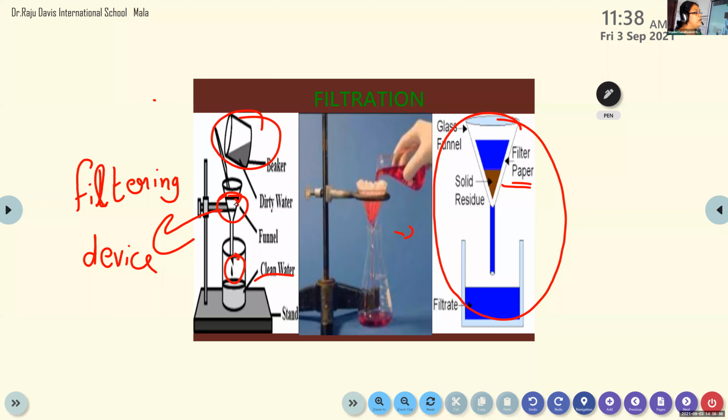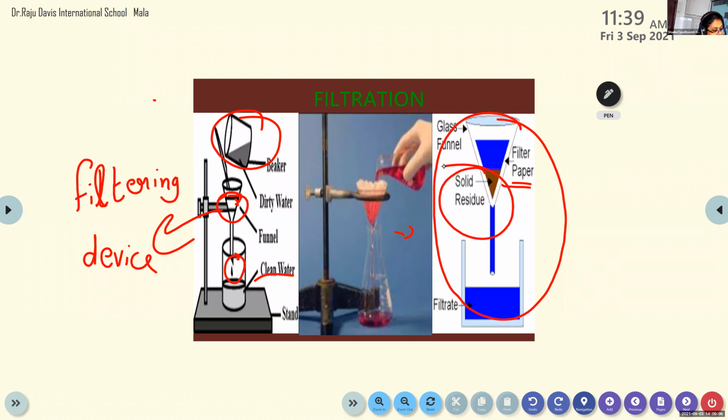Okay, so here we are going to learn one more new word, sediment. Instead of sediment, we call this heavier substance which collects in the filter paper by another name in chemistry, solid residue. So in tea water, the tea leaves are the solid residue. The heavier substance which we filter out is known as solid residue.